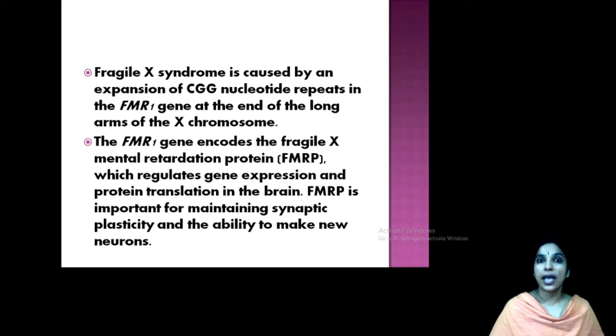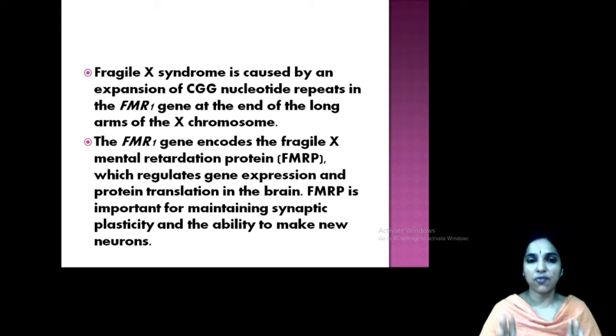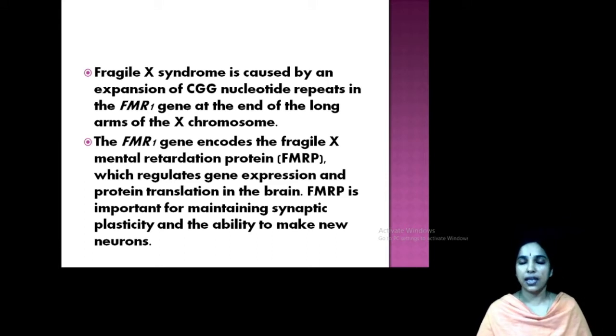It is caused by an expansion of CGG nucleotide repeats. You know what is nucleotides? Cytosine, guanine, guanine. So it is repeated in a particular pattern. It repeats a number of times, and based on that the frequency of the disease. So this is happening in the FMR1 gene at the end of the long arm of the X chromosome. The X chromosome long arm has a gene, namely the FMR1 gene, and in that area the nucleotide sequence CGG repeats. That's actually fragile X chromosome.